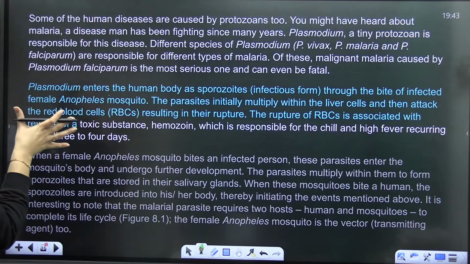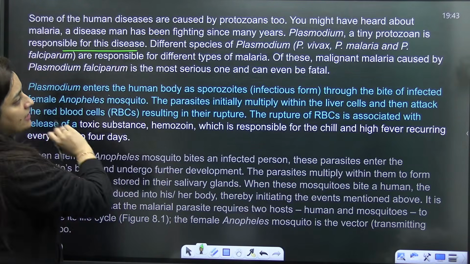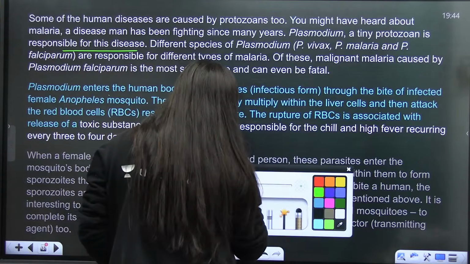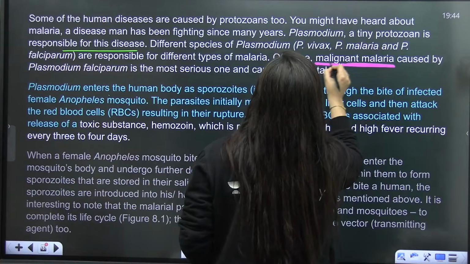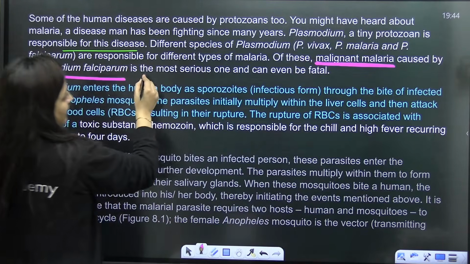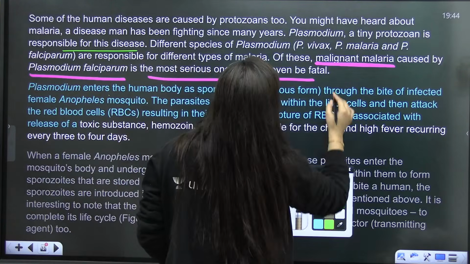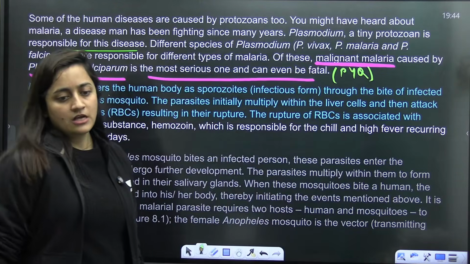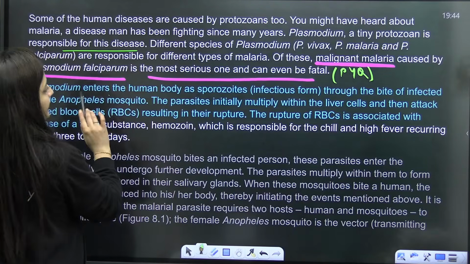They have clearly mentioned that Plasmodium is a tiny protozoan responsible for malaria. There are different species responsible for this. But what we have to remember, kindly underline it in your NCERT, is malignant malaria. Who's going to cause that? Plasmodium falciparum. It is the most serious one and can be fatal, can damage the brain as well. Yes, it is again a PYQ. So it is falciparum.